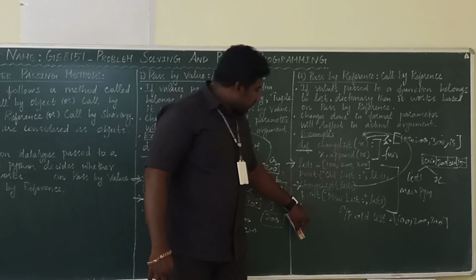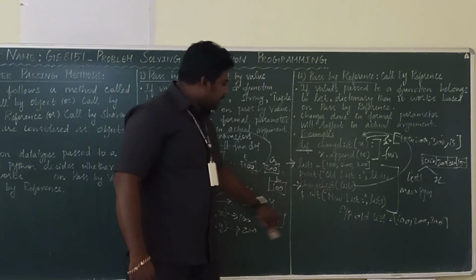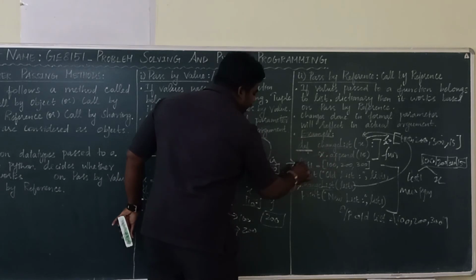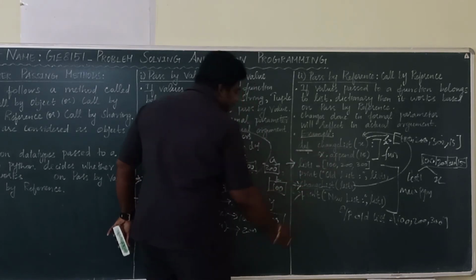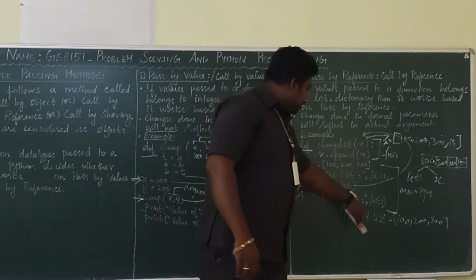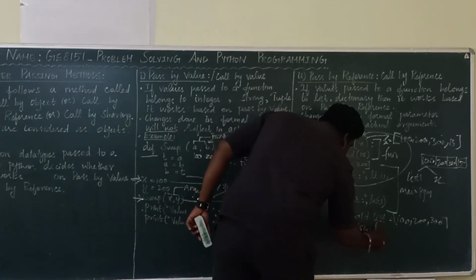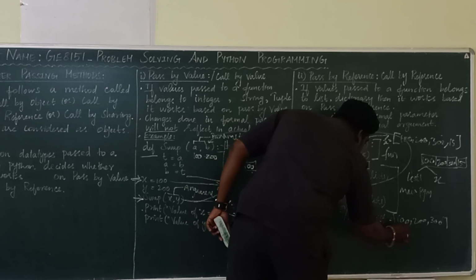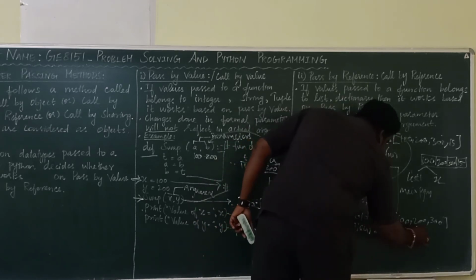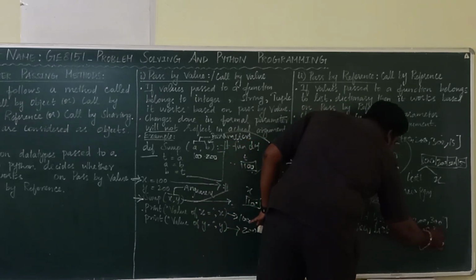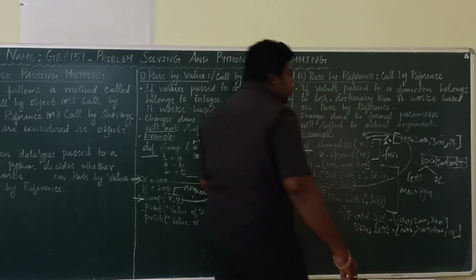Now I am printing here. After completing this, I come back to the function call, then the next line: print new list equal to list1. So new list equal to, you will get the answer 100, 200, 300, comma 15. Why?